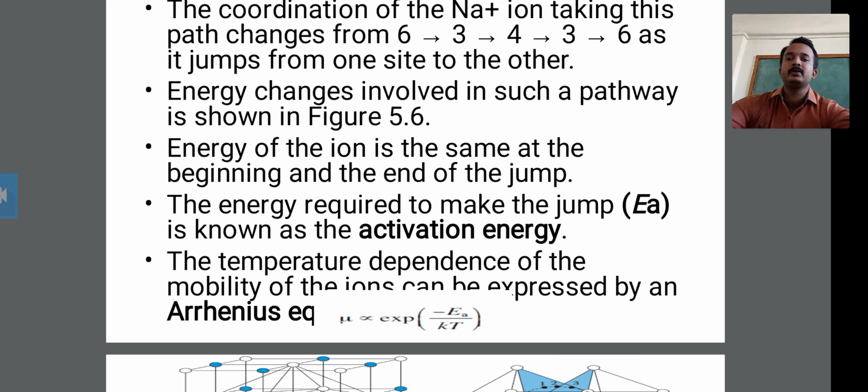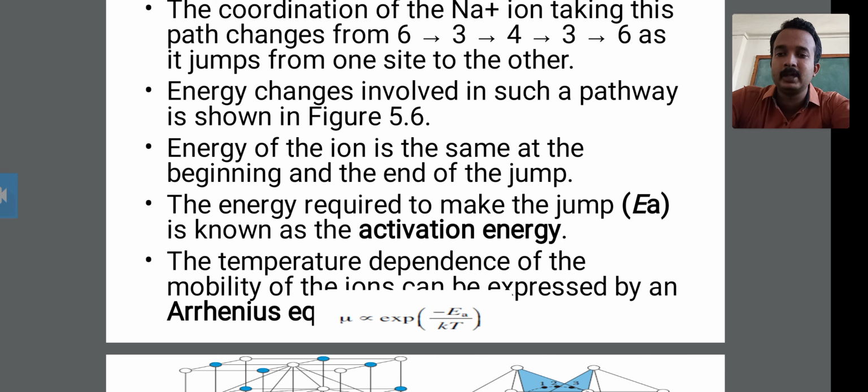Activation energy is denoted as Ea, and the definition of activation energy is the energy required to make the jump. This is the definition of activation energy.